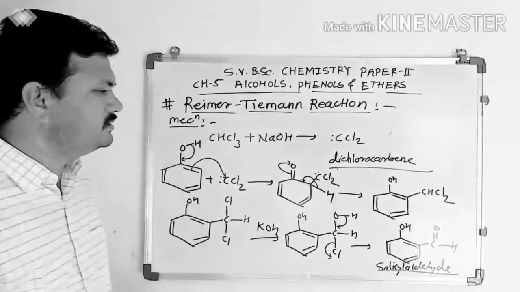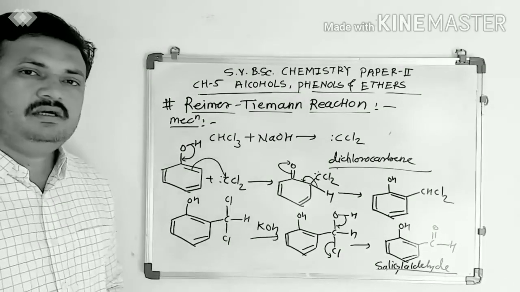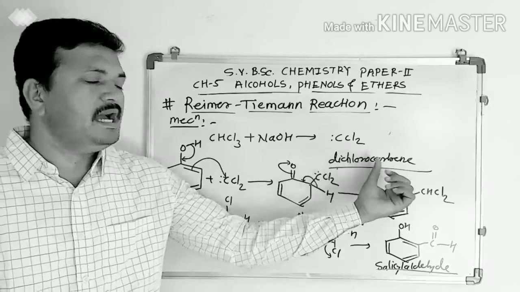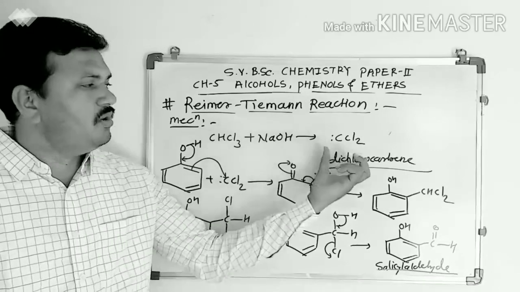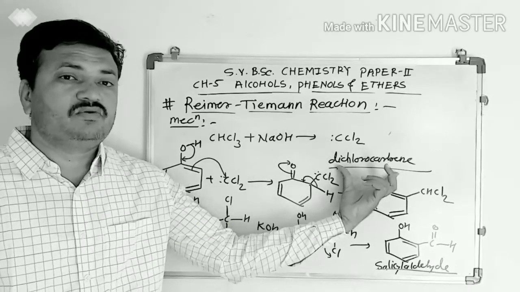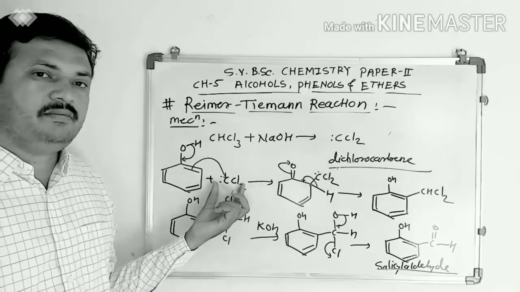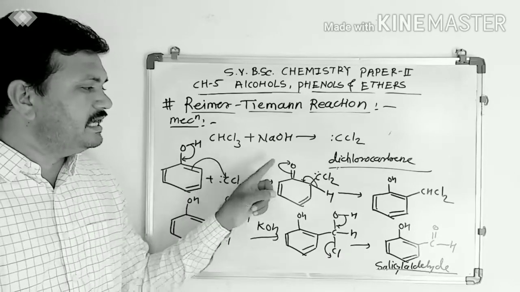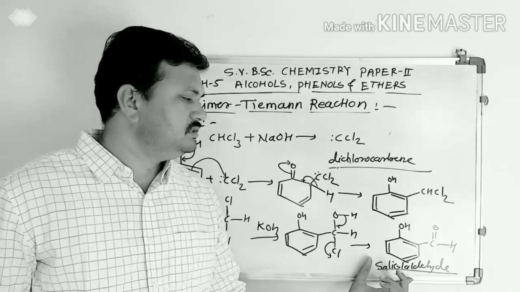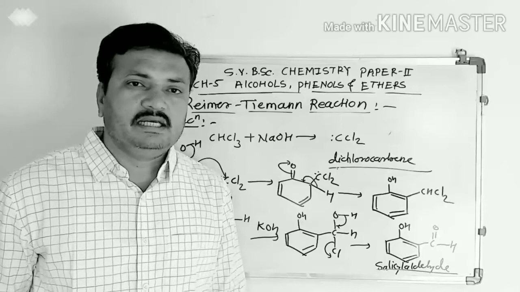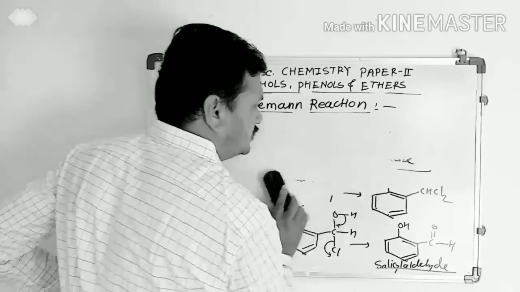This reaction is known as the Reimer-Tiemann reaction, and it is a very simple reaction. It takes place through formation of dichlorocarbene. First, chloroform and sodium hydroxide react with each other, forming the electron deficient electrophile, dichlorocarbene. Then this electrophile reacts with phenol, gets attached at the ortho position, and after the complete reaction, salicylaldehyde forms. We will see another example for this Reimer-Tiemann reaction.